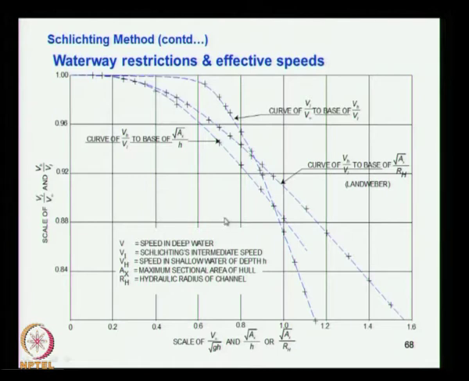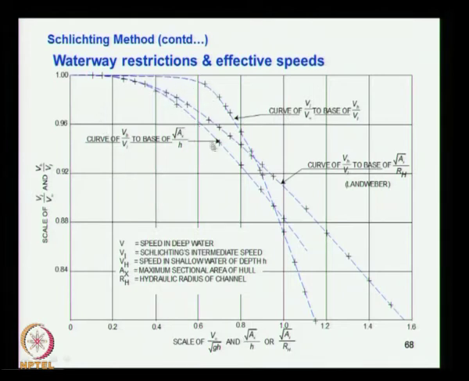A curve has been presented by Schlichting based on his experimental studies. You can see that he has plotted Vi by V infinity and also Vh by Vi against V infinity by square root of gH, against Ax by H and Ax by Rh. We will see Rh later. You see that there are three curves here.